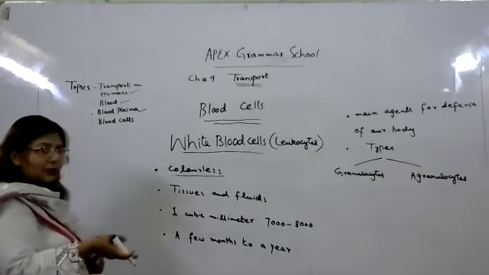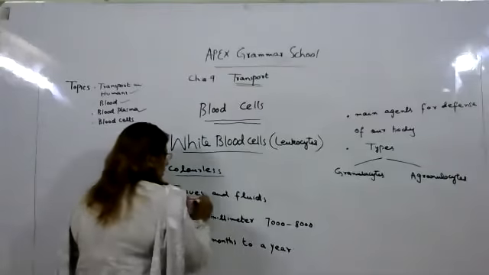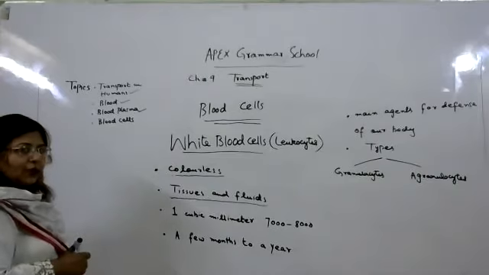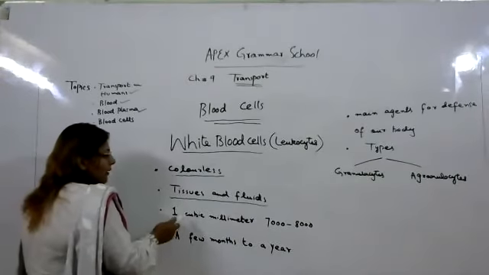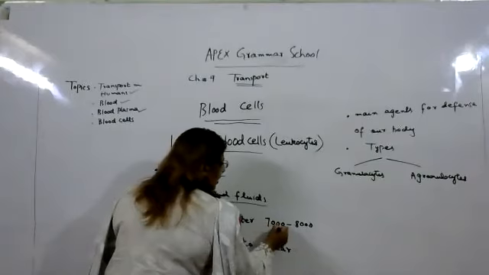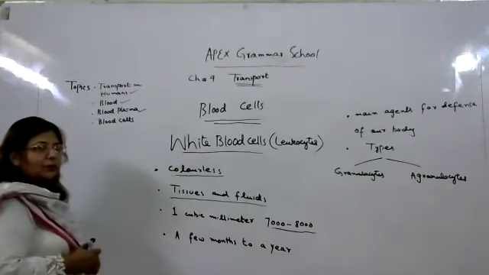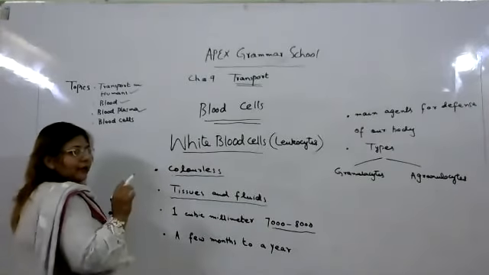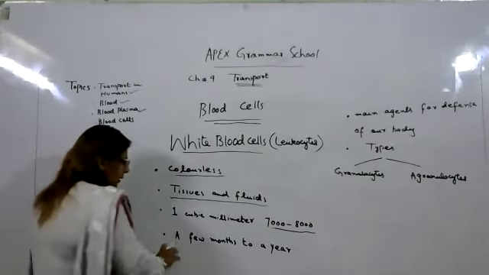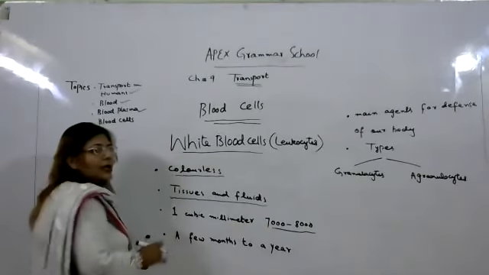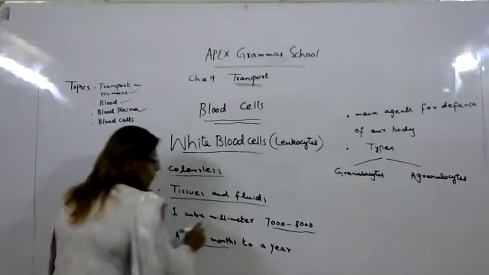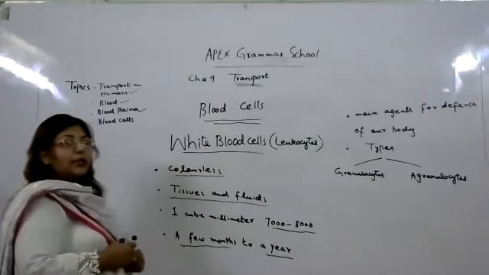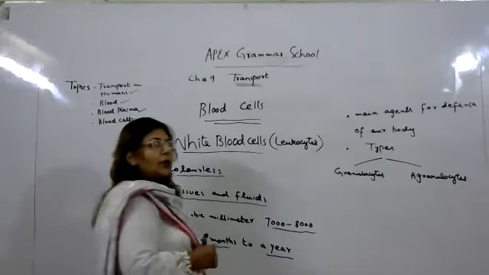Where are they present in the body? They are present in our tissues and fluids which are produced in our body. So what is the ratio of white blood cells in the blood? In 1 cubic millimeter, approximately 7,000 to 8,000 white blood cells are present. What is their lifespan? They can live in the human body for a few months up to a year.